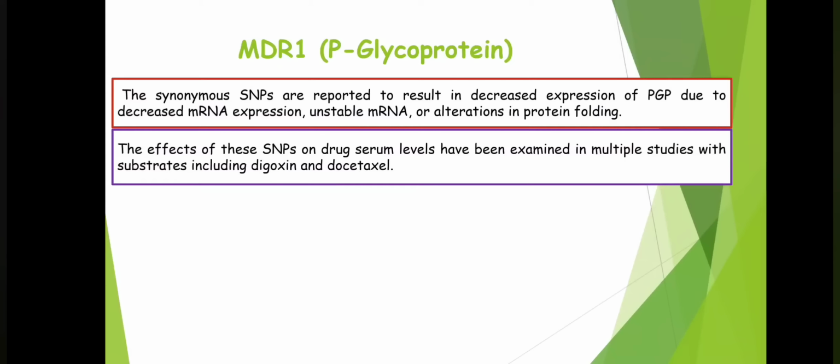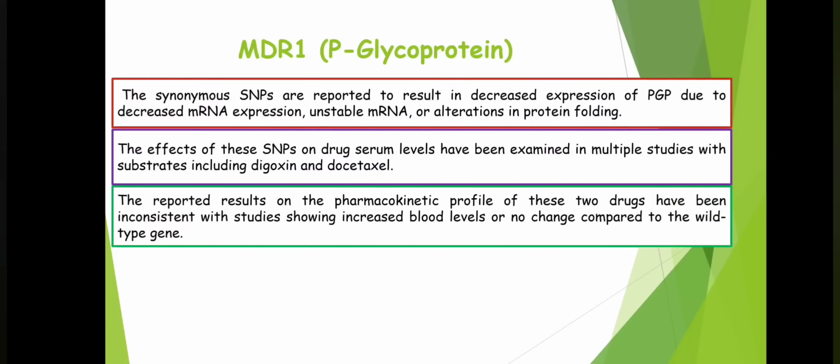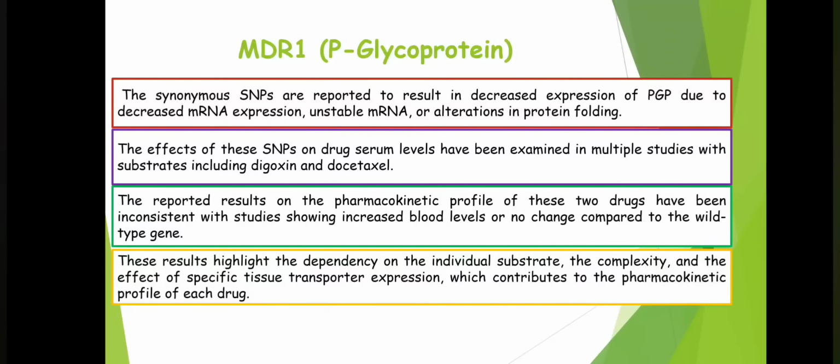The effects of these SNPs on drug serum levels have been examined in multiple studies with substrates including digoxin and docetaxel. The reported results on the pharmacokinetic profile of these two drugs have been inconsistent, with studies showing increased blood levels or no change compared to the wild type gene. These results highlight the dependency on the individual substrate, the complexity, and the effect of specific tissue transporter expression, which contributes to the pharmacokinetic profile of each drug.